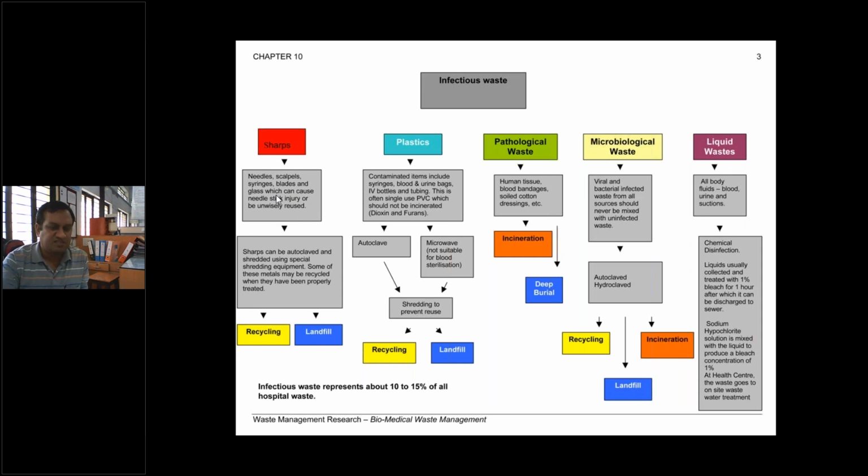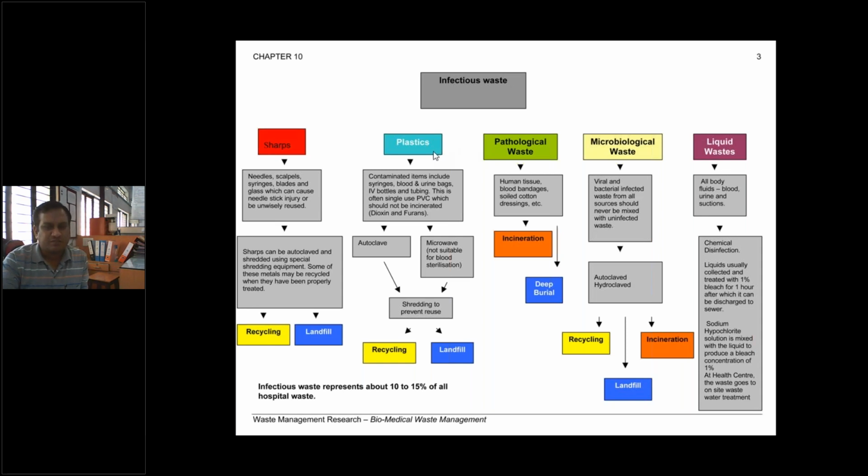And after that it can be segregated or separated, and each can be recycled after the removal of these toxicity characteristics, right? So if these metals are there, they can be separated, and these metals can be recycled after the treatment. So recycling is the better option, and if recycling is not an option, then we have to go for the landfill, right? The landfill is the final treatment if it is not a recyclable material.